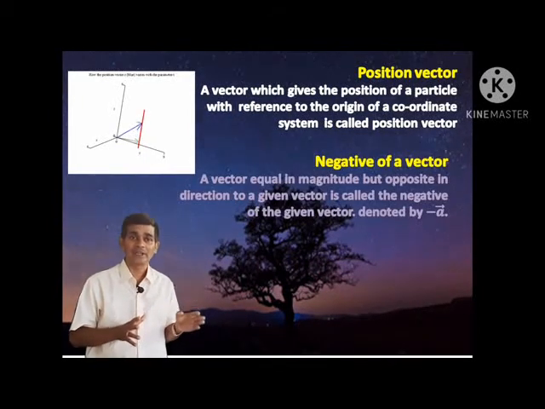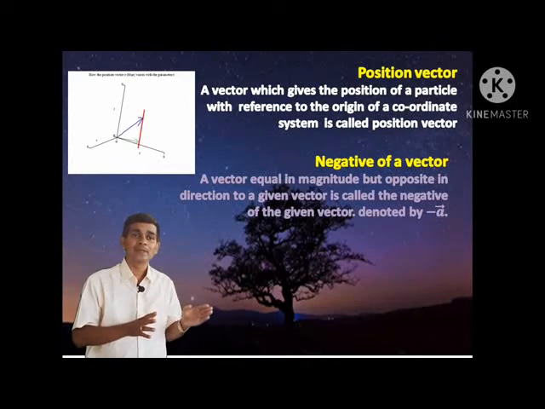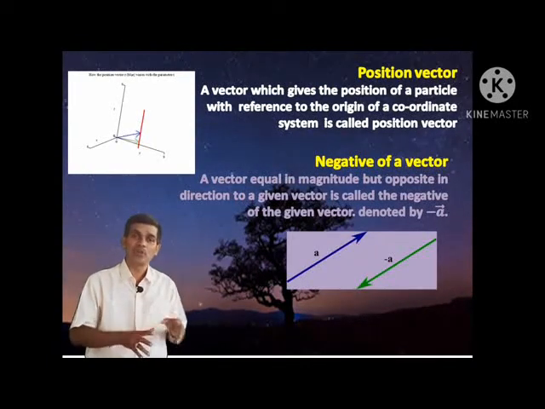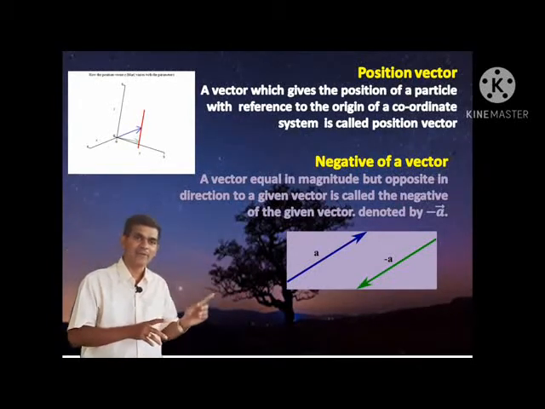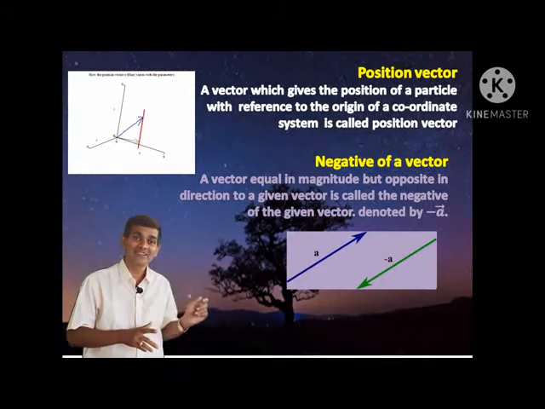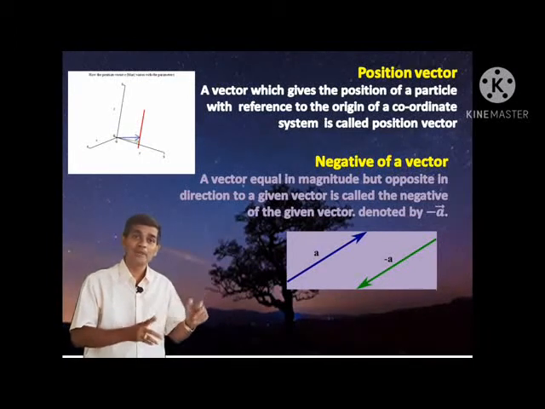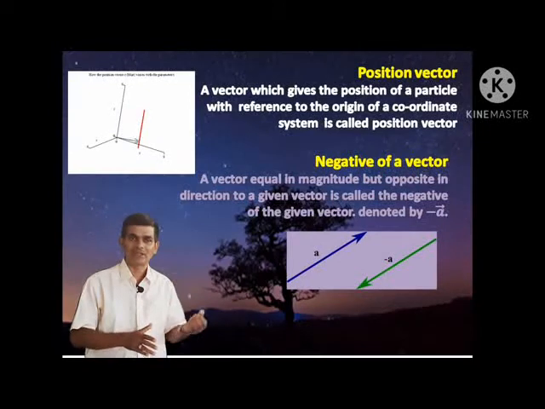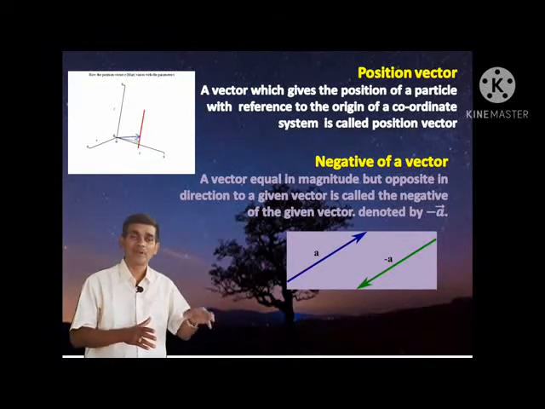Negative vector means what? A vector equal in magnitude but opposite in direction of given vector. Okay? A vector is the given vector, but there you can see another vector, minus A vector, that is equal in magnitude as that of A but it's in the opposite direction. Okay? And such vectors are called negative of a given vector. We call it negative of a given vector.